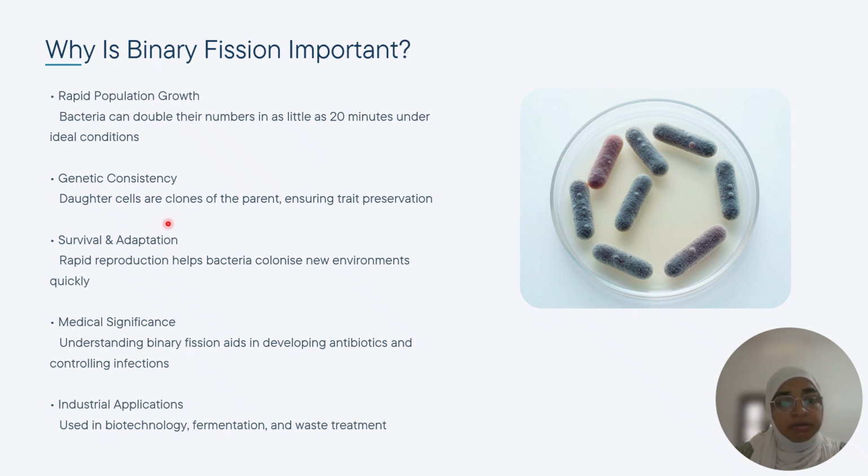And also genetic consistency: daughter cells are clones of the parent, ensuring tight preservation. There is no change in the genetic conditions. And survival and adaptation of bacteria is enhanced. That means rapid reproduction helps bacteria colonize new environments quickly, and the new environment is similar to the parent environment, the parent colony.